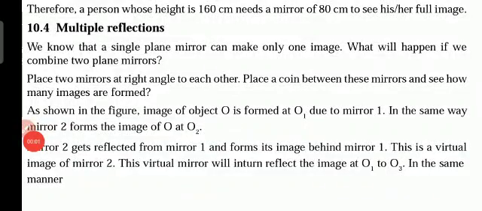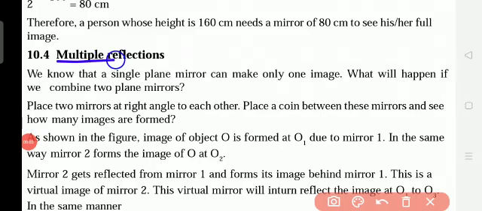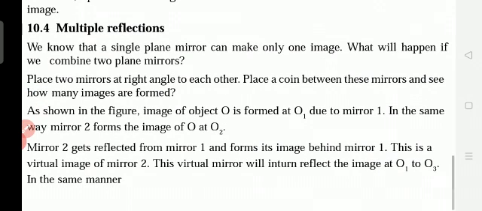Okay, multiple reflections. So what is a multiple? Multiple means many reflections. That means our image will be reflected many times. We will see now in some shops, in some mirrors, when we see our image, we can see our image 10 times.